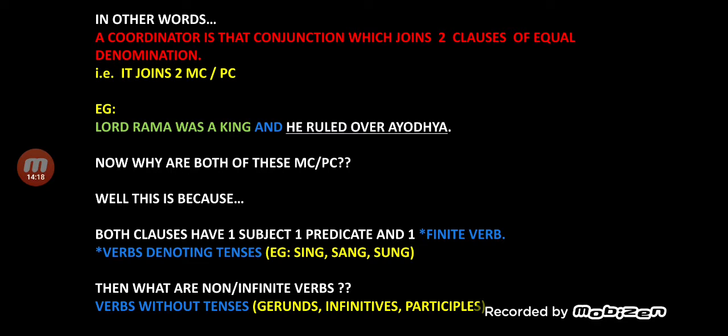So finite is telling you the tense. So what will be a non-finite, which will not tell you the tenses? That's the reason, children, here we have three different categories of non-finite verbs, which are also called verbals: gerunds, infinitives, and participles. These shall be taken care of when we will be taking verbals or the non-finite verbs as a different topic altogether.